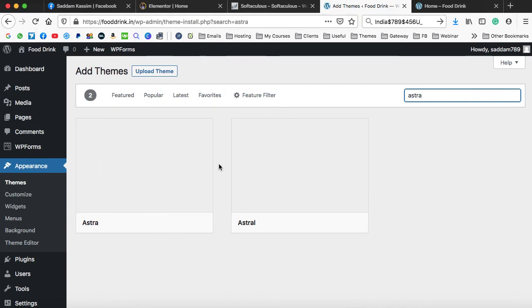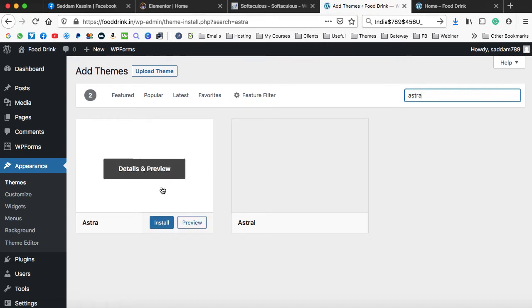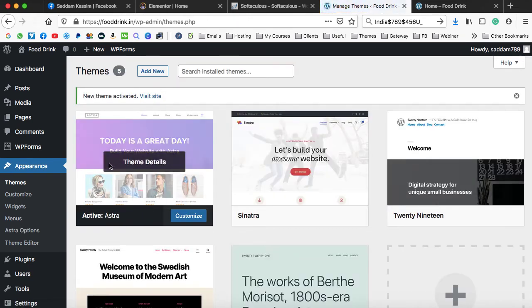This is one of the best free and great themes. It is a lightweight theme that loads your website faster. Do not install this Astral, just install this Astra theme. And we can make almost any type of website on this Astra theme. The preview is not loading up right now. I think my internet connection is a little bit slow, but that's okay. So we can activate this theme. Now I have just installed and activated this Astra theme. So this is the preview.